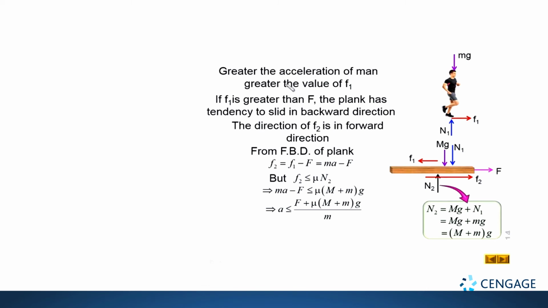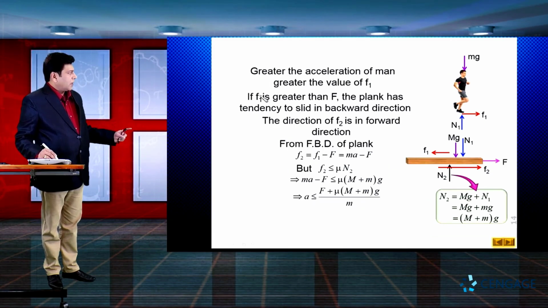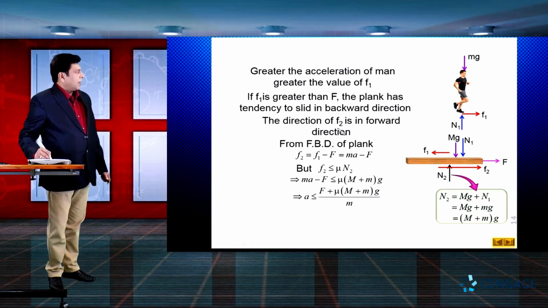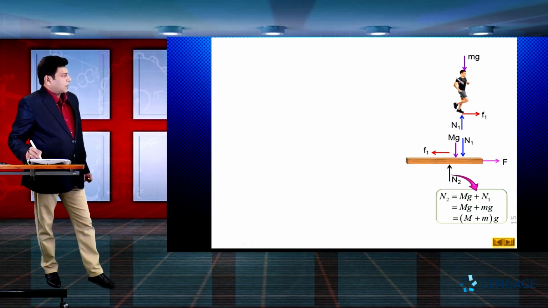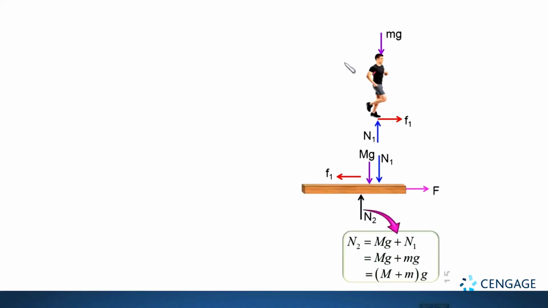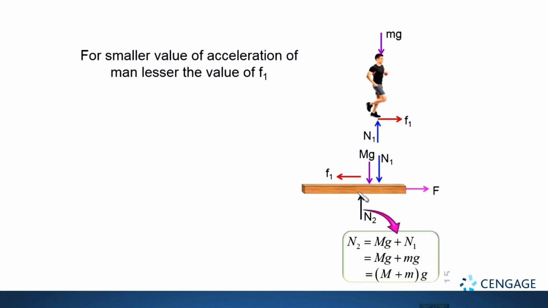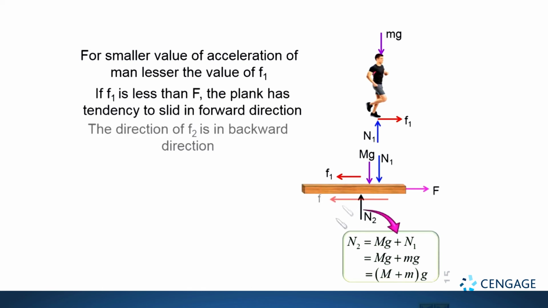Now, let us consider one more case. In this case, we considered F1 greater than capital F. Now the next situation is F greater than F1. Let us place the diagram again. The smaller the acceleration of the man, the lesser the value of F1. If F1 is less than capital F, the plank has a tendency to slide in the forward direction. That means friction F2 should act in the backward direction now, right? So we can draw the direction of the friction force here in the backward direction, okay?